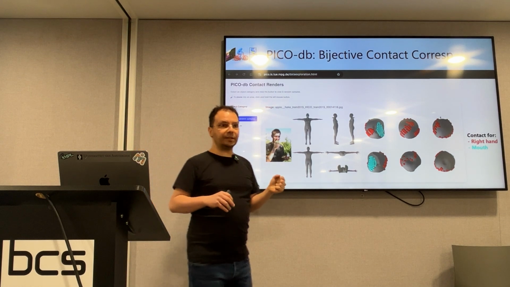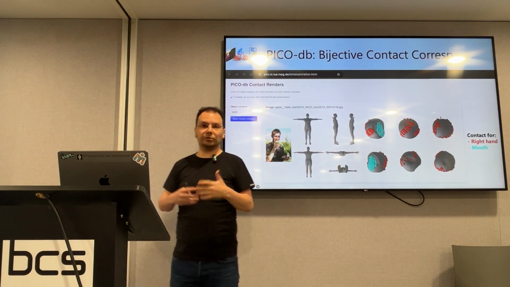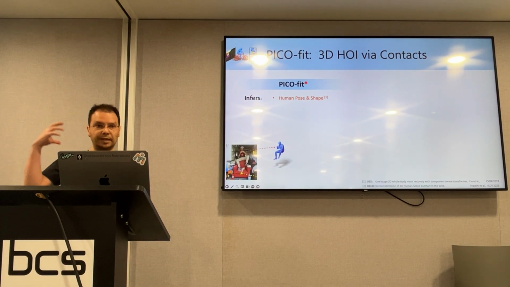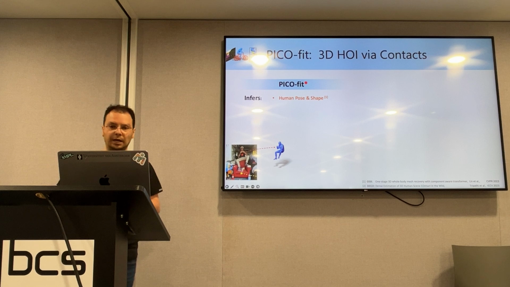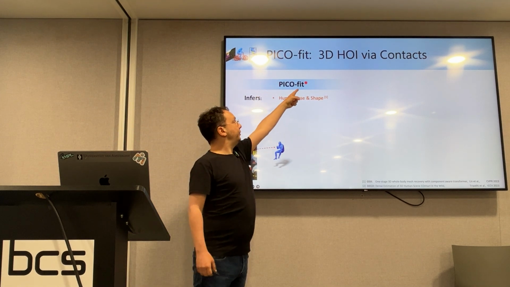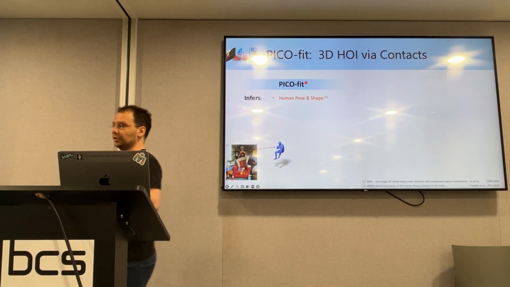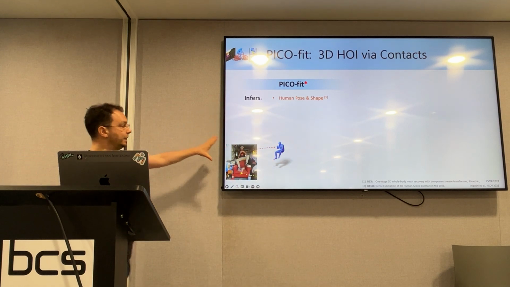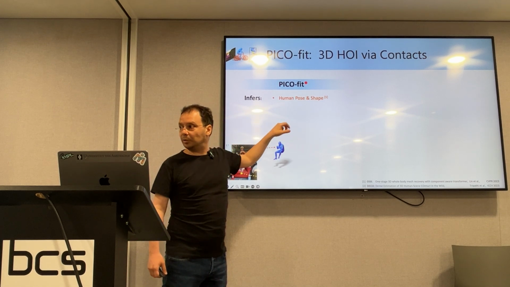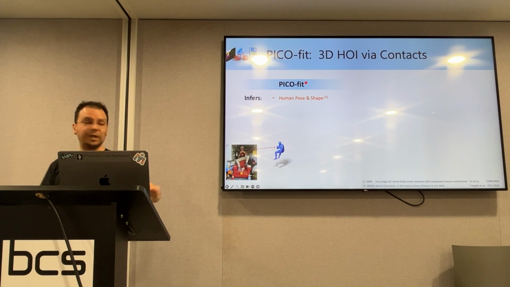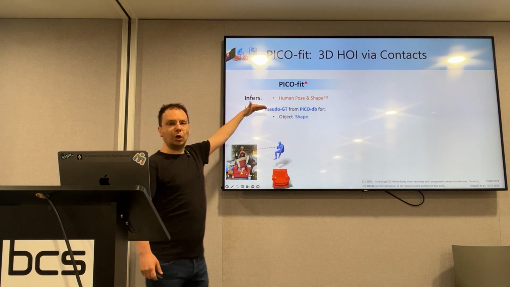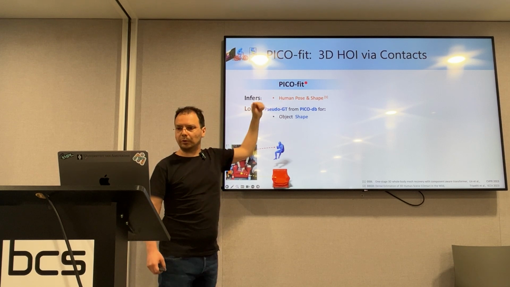And after collecting all these annotations, well, we need to exploit these annotations. Otherwise, what's the point? So we have a fitting method that takes meshes and fits the meshes into the image. We have 2 versions of this method. We call this PICO-fit. The first method is denoted with the red star. So given an image with an off-the-shelf method, we'll reconstruct this human shape and pose that we see with blue color. And then for images that belong to our dataset, this is what the star denotes, we will simply load our pseudo-ground truth annotations so that we exploit them.